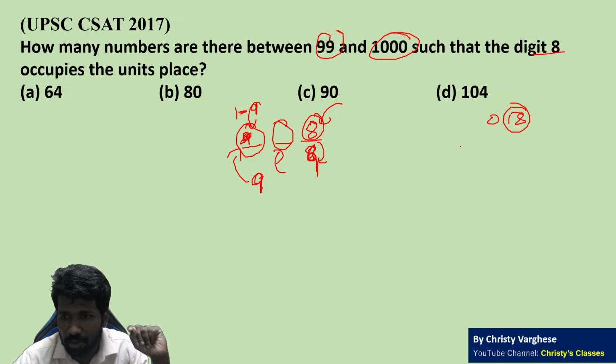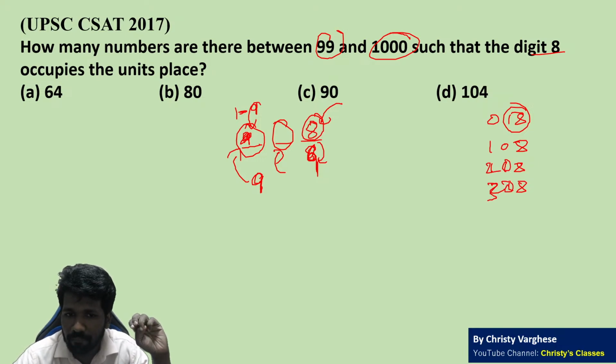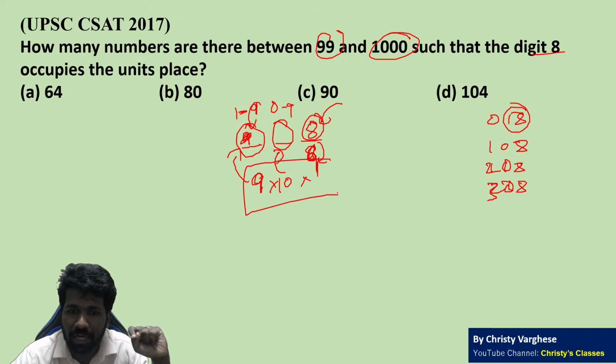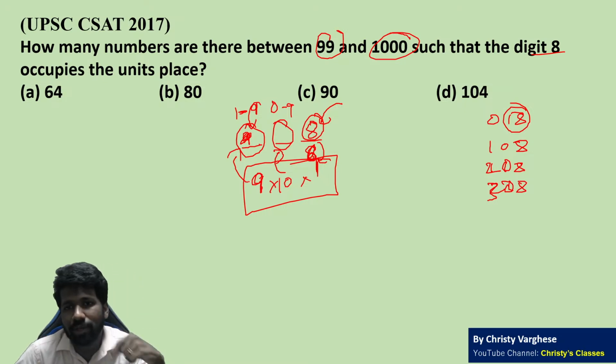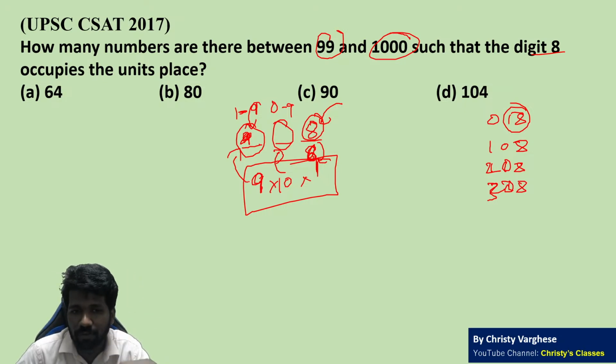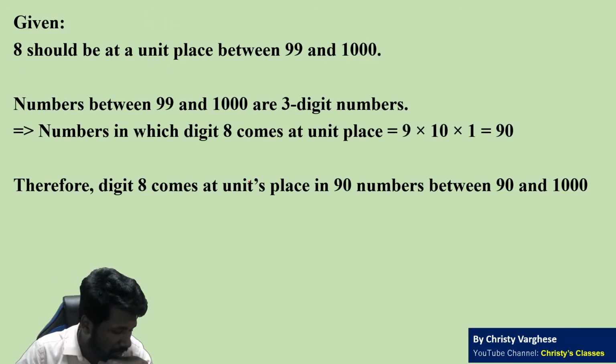But here you can put 0 also. For example, 108 is okay, 208, 308, etc. are okay. In the middle you can put 0 also, so 0 to 9 are possible. So 10 possibilities. So 9 into 10 into 1 possibility. Here you cannot directly apply a formula. According to the question you have to decide what to fill, where to fill. Again, the fundamental principle of counting is the basic idea. Any doubts, please ask. Is it clear?